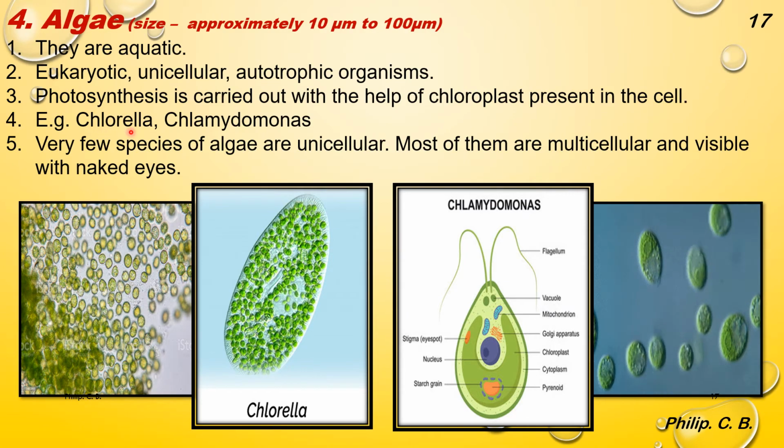Example, Chlorella, Chlamydomonas. Fifth point, very few species of algae are unicellular. So as we just read the example, Chlorella and Chlamydomonas are unicellular. So few species present in algae are unicellular. Rest all these species are multicellular. Even they have huge species of 60 feet long in the water body. If I give an example, it's called Sargassum, which is very huge. Most of them are multicellular and visible with naked eyes.